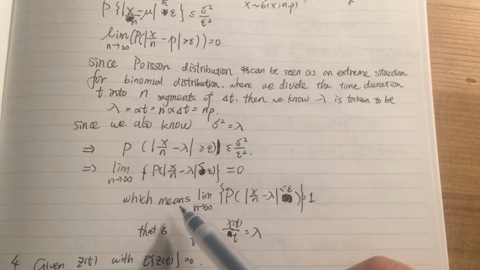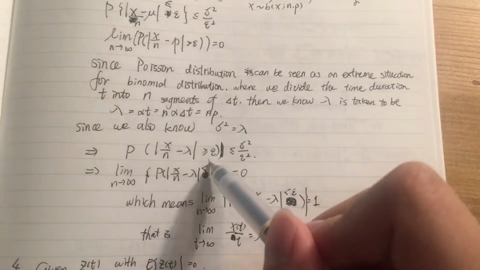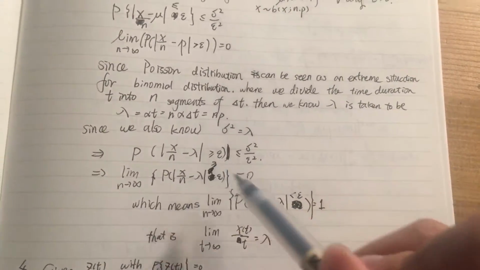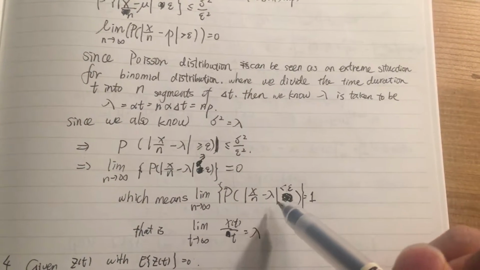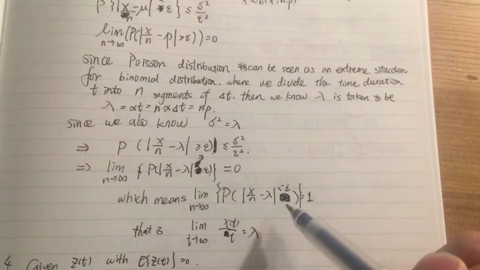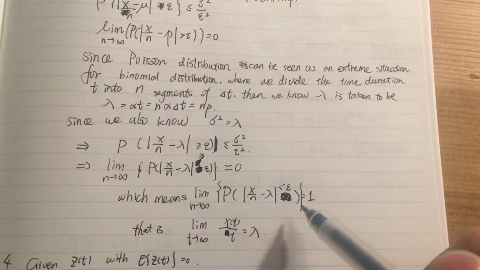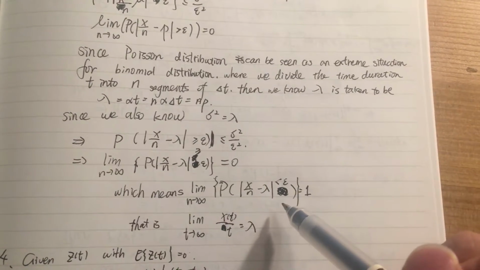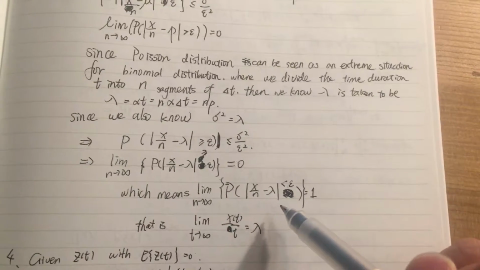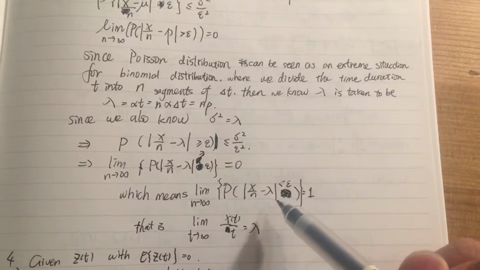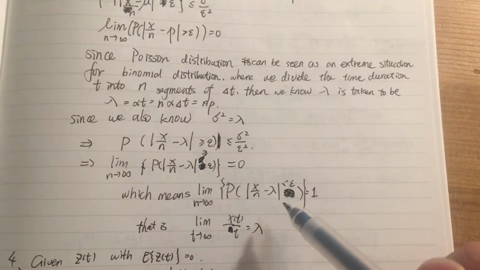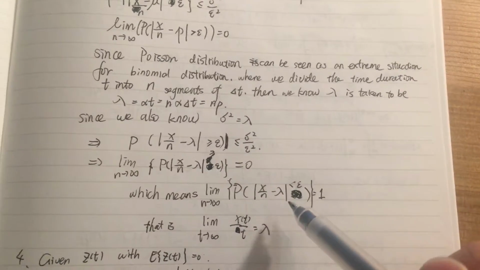And it also means that the limit of the probability that this absolute value is less than epsilon is essentially 1, and it just means that it's like 100% that X/n minus λ is approaching 0.